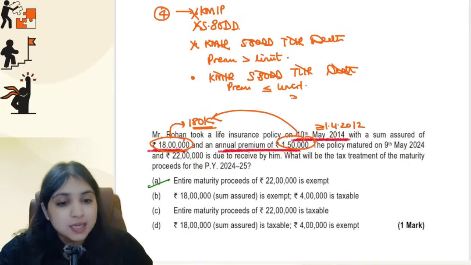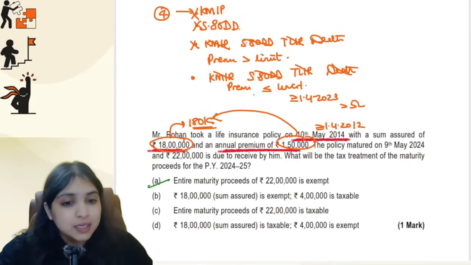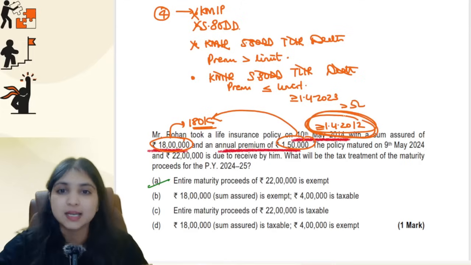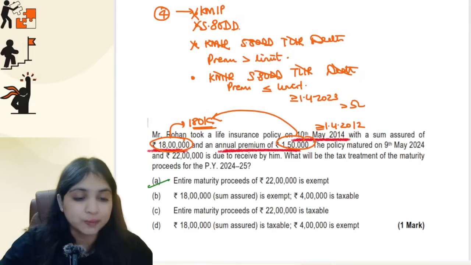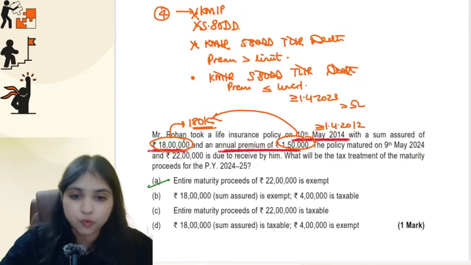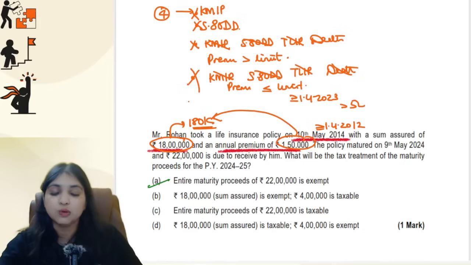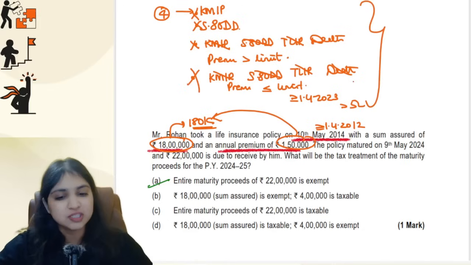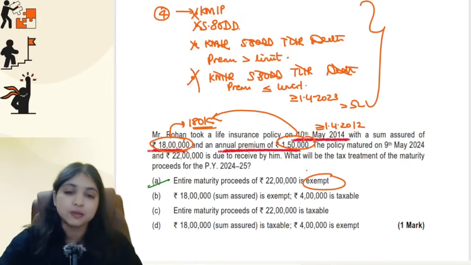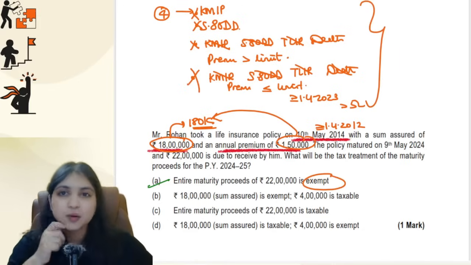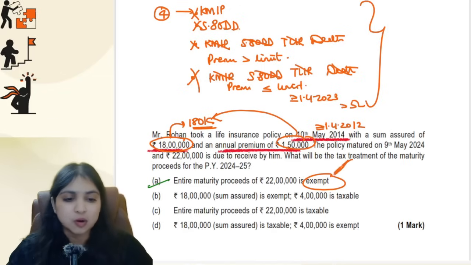The policy is taken on or after 1st April 2023 and the aggregate premium is more than 5 lakhs. But here, see, was the policy taken after 1st April 23? No, it was taken on 10th May 2014. So it was not taken on or after 1st April 23. Even this situation will not apply. So if none of these situations apply, that's all, the proceeds will be exempt. Only in these 4 cases will the proceeds be taxable. In all other cases, proceeds will be exempt.